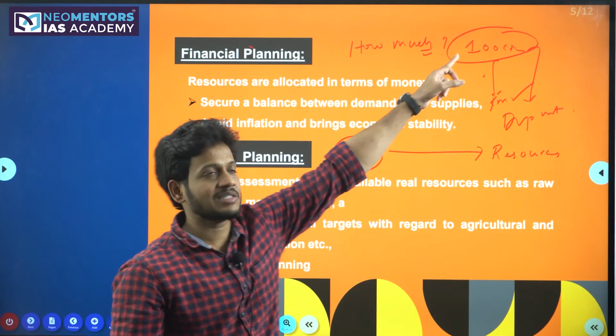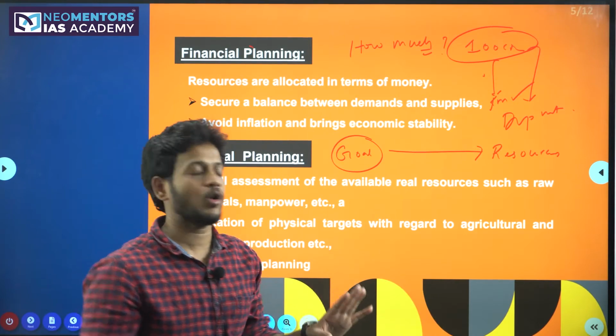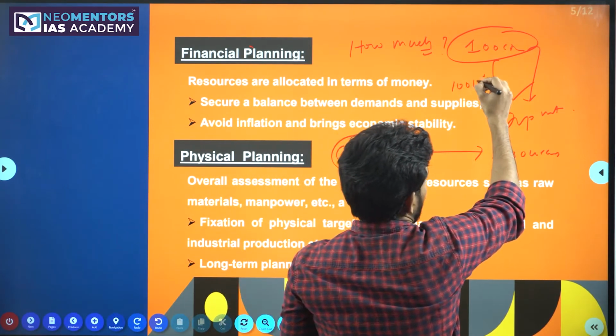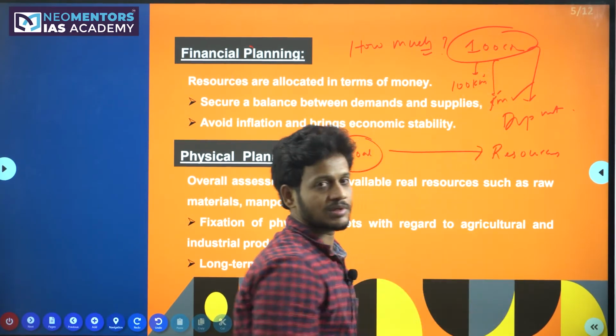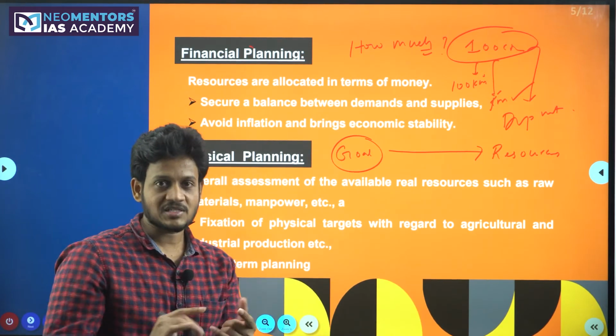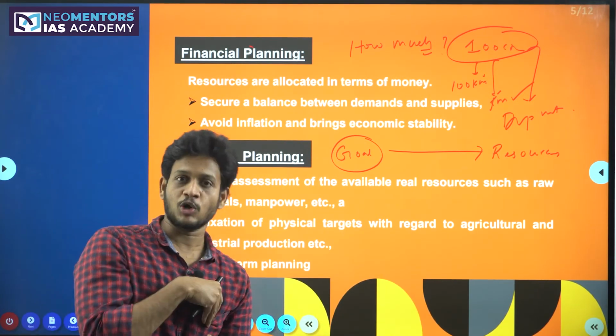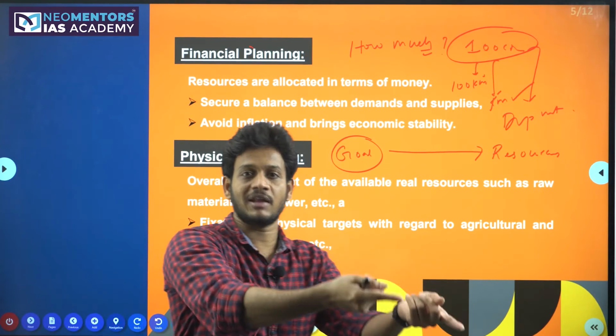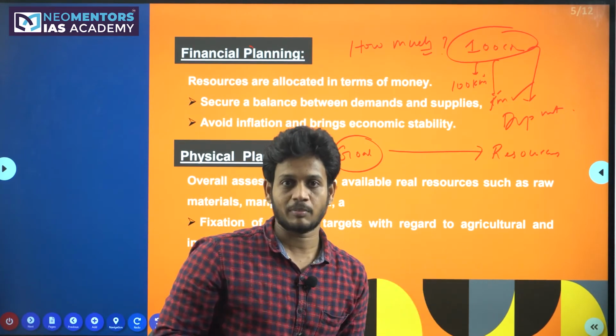Like for example, with this 100 crores, the government can lay down only 100 kilometers of road. So the government will settle this with this goal. First they'll get the finances, how much money you have in your pocket, accordingly the development will happen.